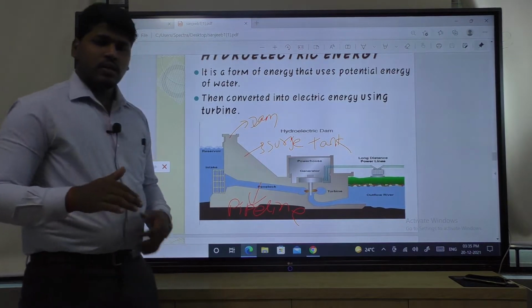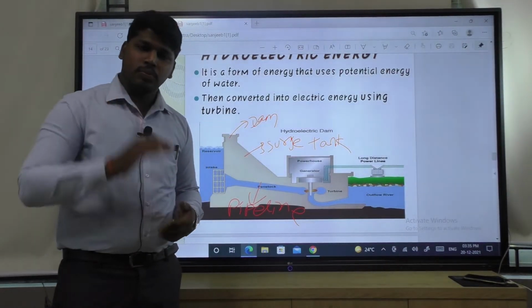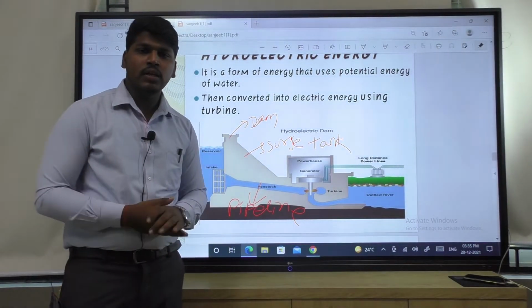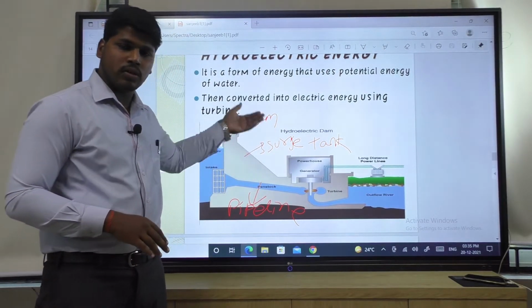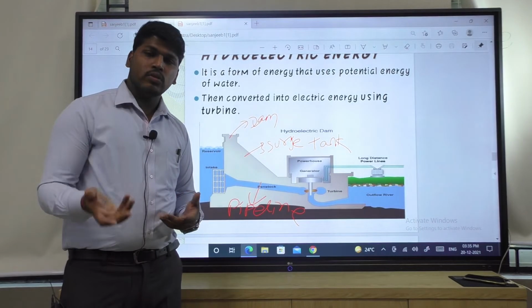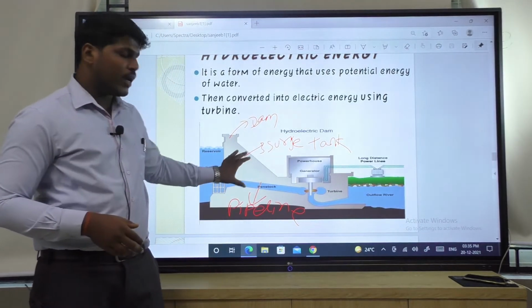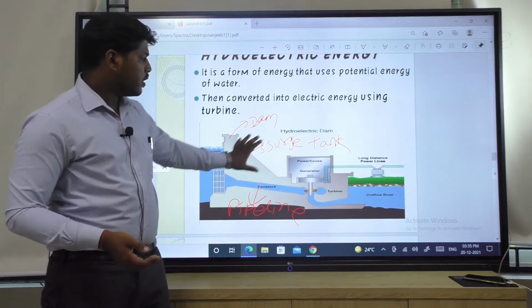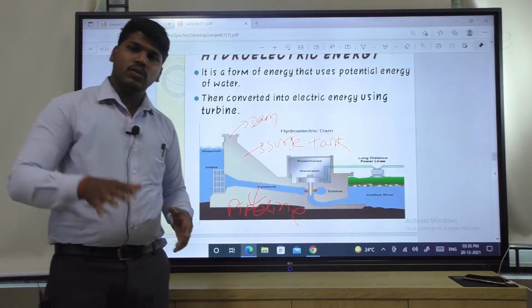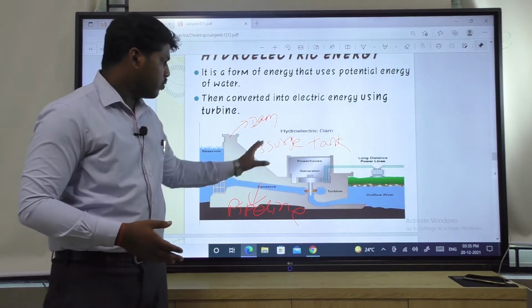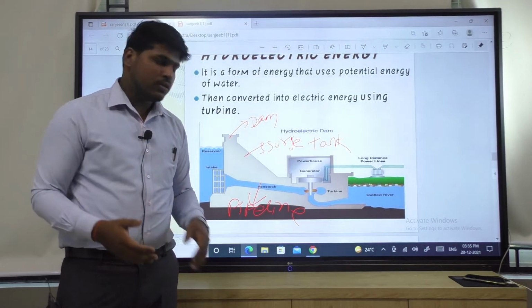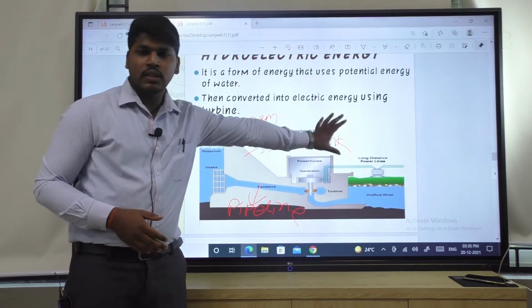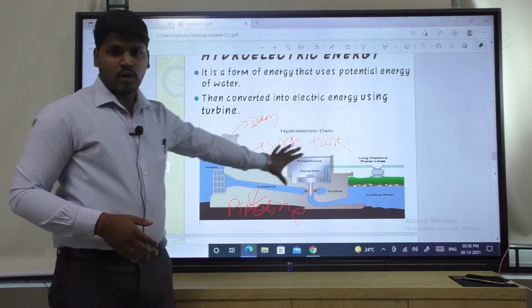We know that the level of the water may rise or fall. So, the pressure may rise or fall according to the level of the water. Pressure will be created. It will be increased or decreased. So, to balance the pressure of the water, there is a surge tank. It will provide the water when there is deficiency of water, and it will intake the water when the level of the water is high. Okay, so surge tank is acting as a controller of the water flow to the turbine.